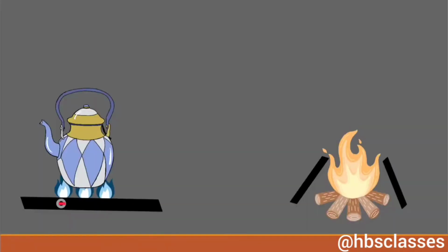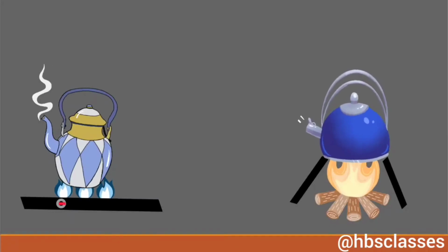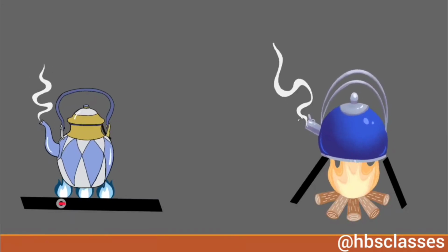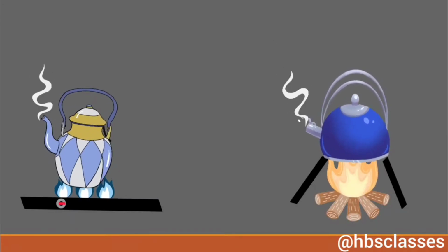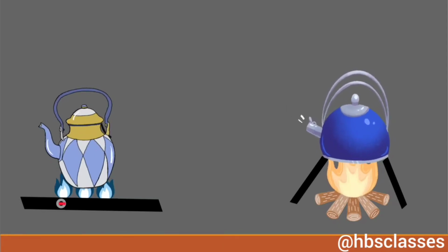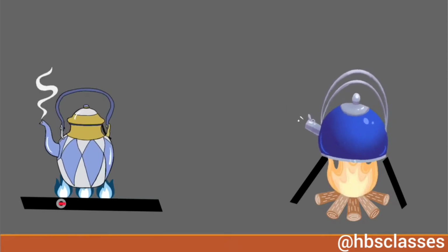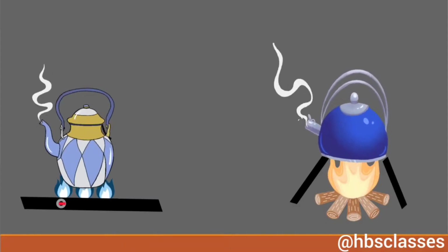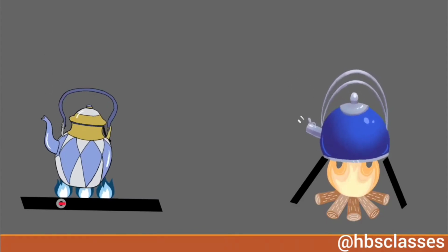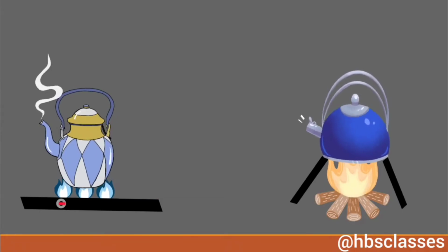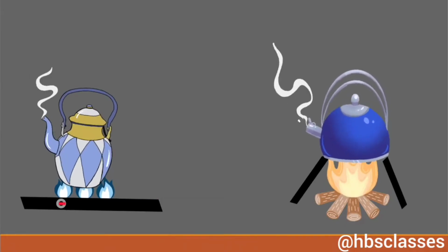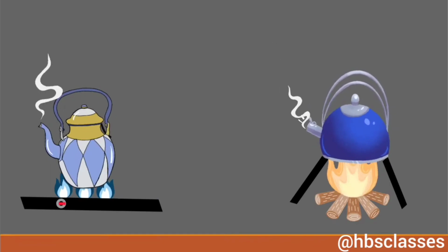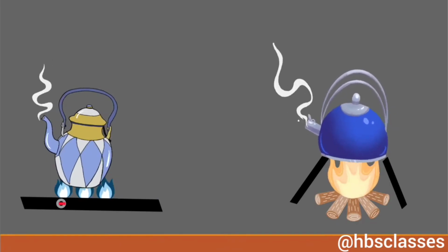Understood? If we have to heat some water to boil, then we should prefer to use LPG as fuel rather than cow dung cake or wood, because LPG produces much more heat on burning than an equal amount of cow dung cake or wood. Understood? So it will take very less time to boil that water.